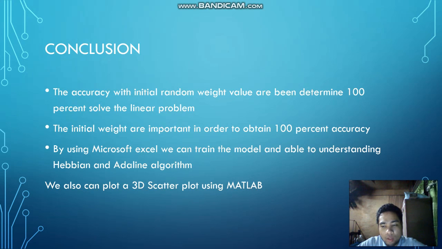By using Microsoft Excel, we can train the model and understand the Hebbian and Adeline algorithms. Lastly, we can also plot a 3D scatter plot using MATLAB. That's all from us. Thank you.